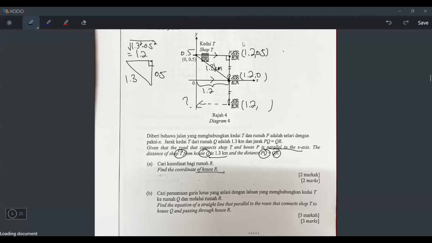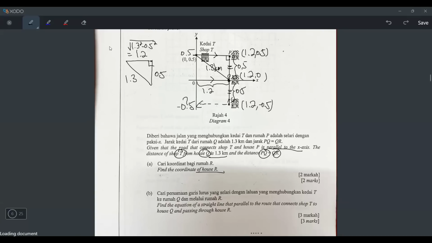Okay, actually I know, because do you remember they said this and this line are the same length, and we already know this distance here, the height here, is 0.5. It means here also I have to go down 0.5. What is the y-axis going down 0.5? Negative 0.5. So the answer is this, right?